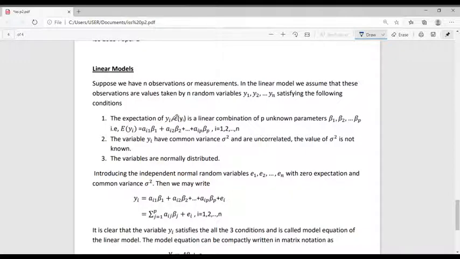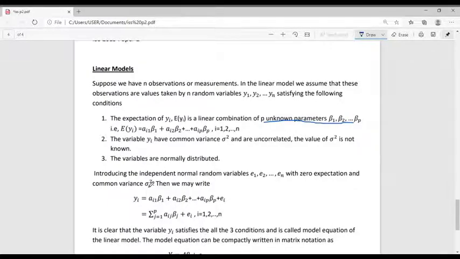First one, the expectation of yi, denoted by E of yi, is a linear combination of p unknown parameters beta 1, beta 2, etc. beta p. That is, expectation of yi is equal to ai1 beta 1 plus ai2 beta 2 plus etc. plus aip beta p, where i ranges from 1 to n. And the second condition is the variables yi have common variance sigma square and are uncorrelated, and the value of sigma square is not known. Third condition is the variables are normally distributed. That is, yi is normally distributed with mean given by this expression and a common variance sigma square.